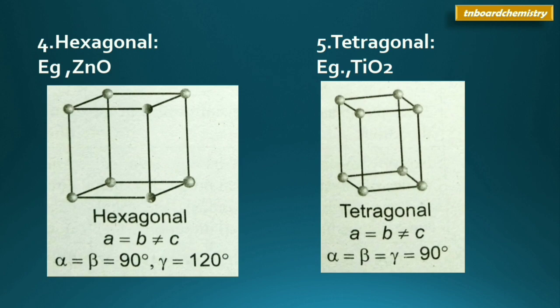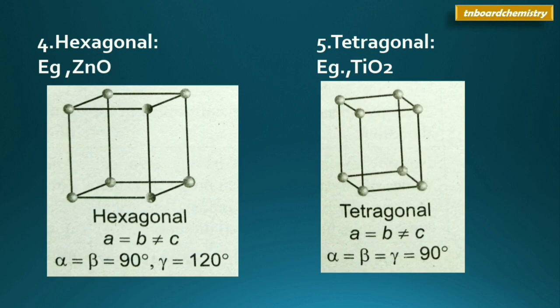The next system is tetragonal system. Example of this system is titanium dioxide, TiO2. This system resembles a rectangular prism with square base. When you see the diagram, you can see that it will have a bottom like a square.